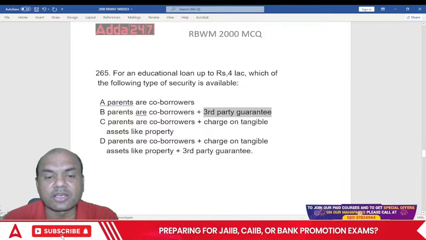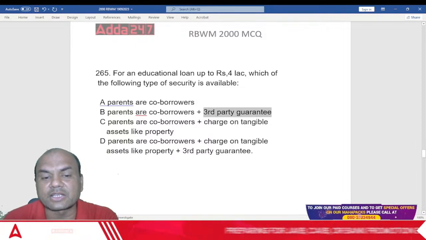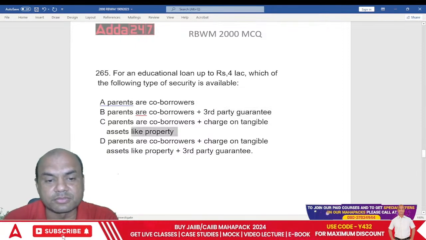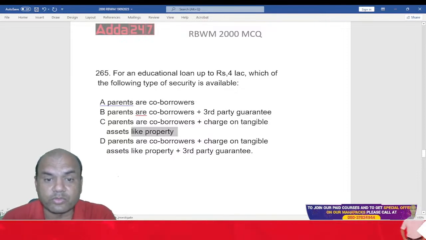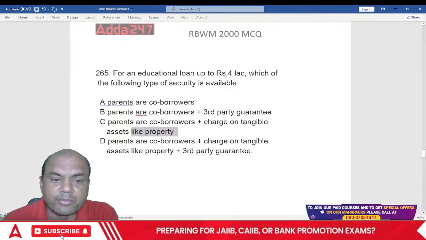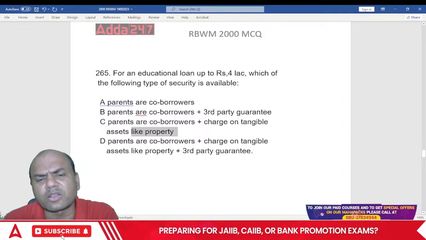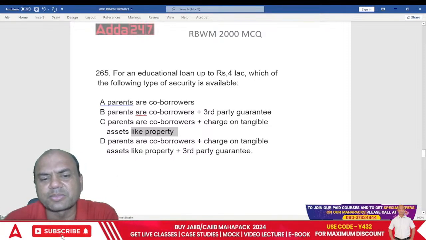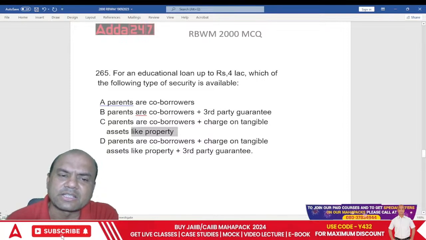Then parents as co-borrowers plus charge on tangible assets like property, house. Will they take a house as collateral for 4 lakhs? Or D, basically all of this.